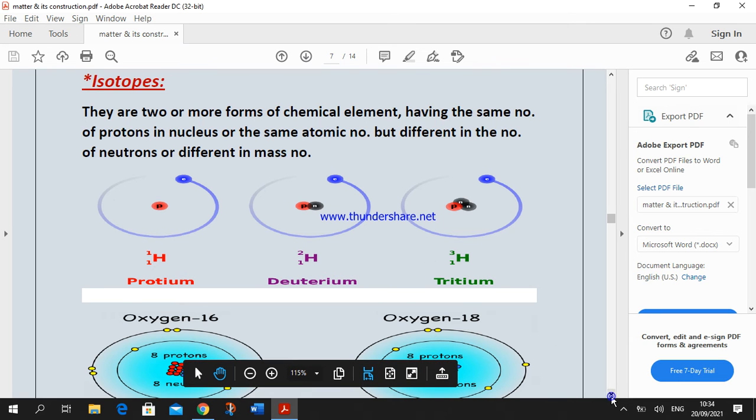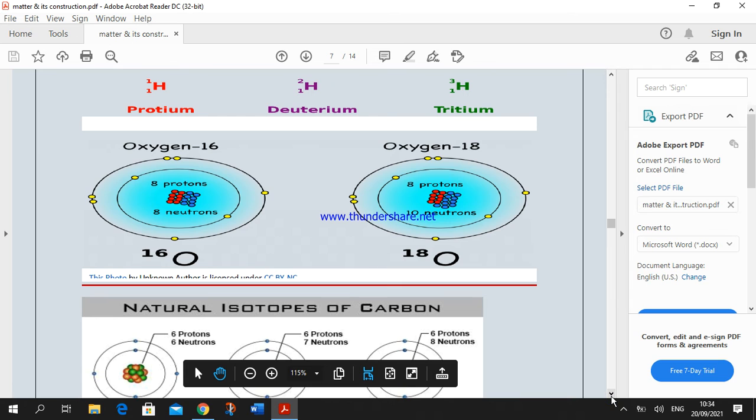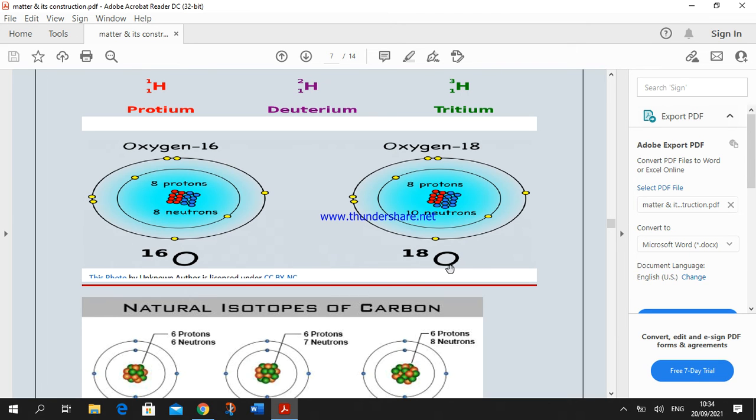We have another example, oxygen, okay? We have oxygen isotopes. Oxygen has the same atomic number, 8 electrons, 8 protons, but they differ in mass number, okay? The first one has 8 neutrons, but the second has 10 neutrons. So the difference between them is in the number of neutrons, so the mass number differs from one isotope to another, okay?